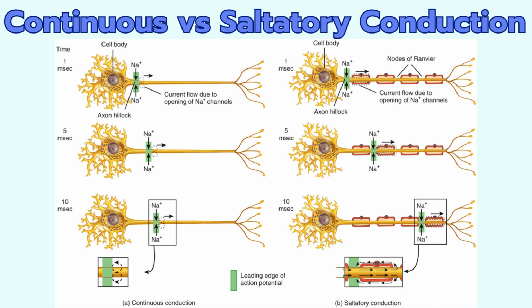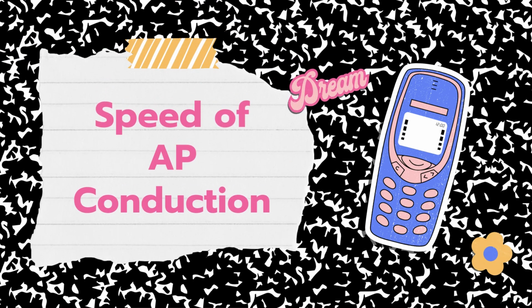Compare the bottom 2 images to see how far the action potentials moved in 10 milliseconds. With continuous conduction in unmyelinated axons, the action potential traveled less than in the myelinated axon. Let's now continue by learning about the speed of action potential conduction.